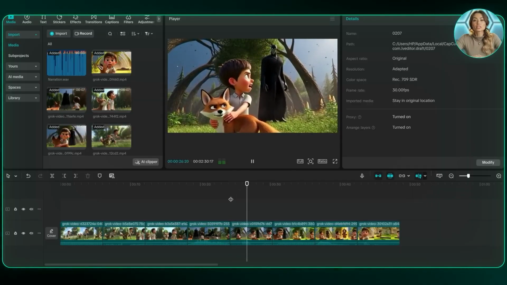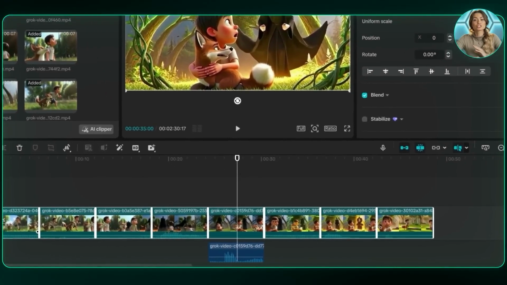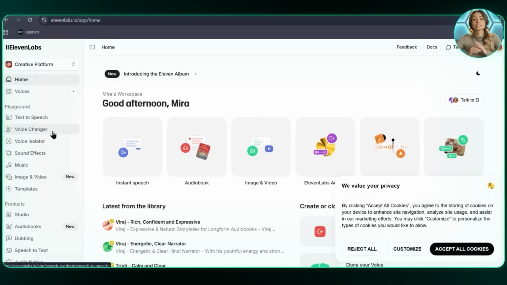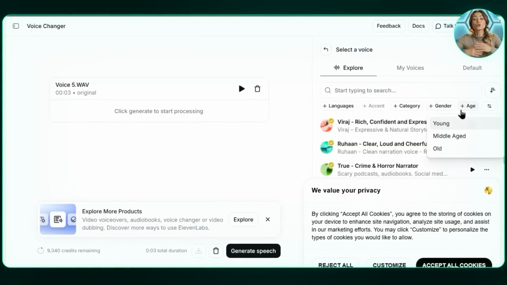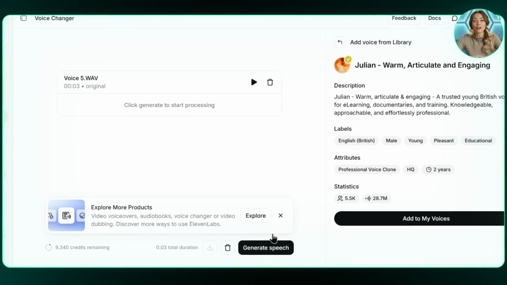You can also keep the voices in the scenes consistent. Let's say I want to keep the boy's voice consistent. I just export the audio file of that scene and then go to 11 Labs again. Inside, click on the Voice Changer tab. Select the voice that you like and would match with him. If you don't find anything, just go to the Voices tab to get one. After that, upload the audio file and click Generate. Do that for all the scenes that have dialogue to keep all the voices consistent. And after a few small adjustments, the full animated story is ready.